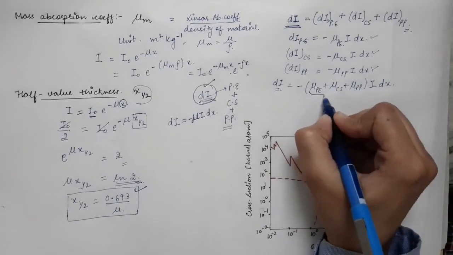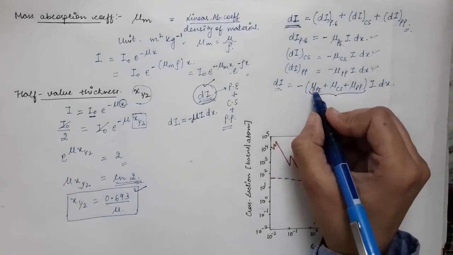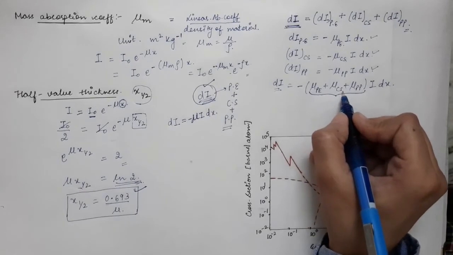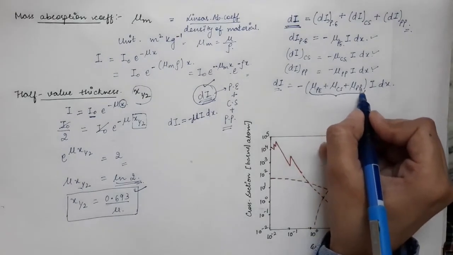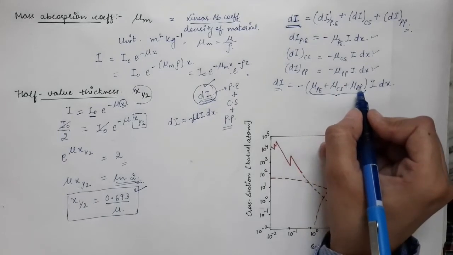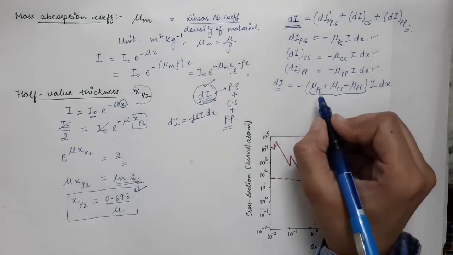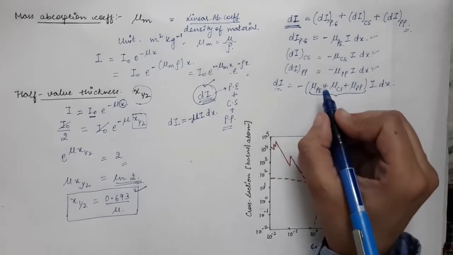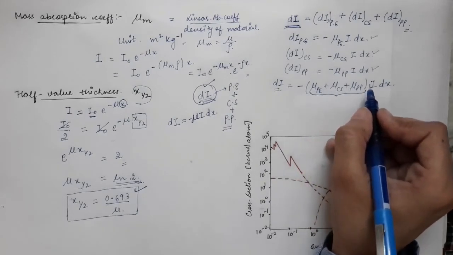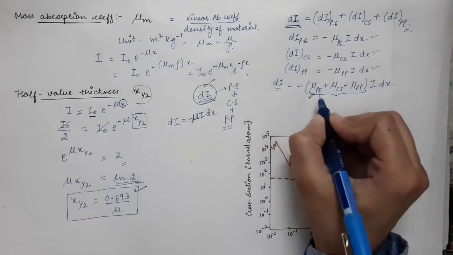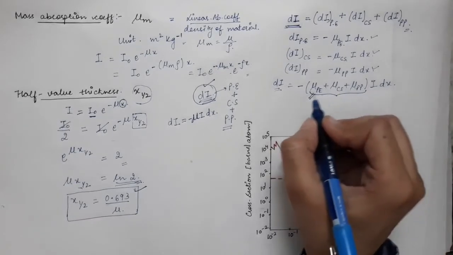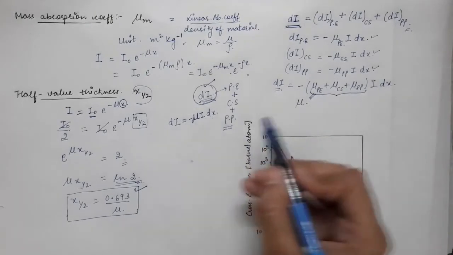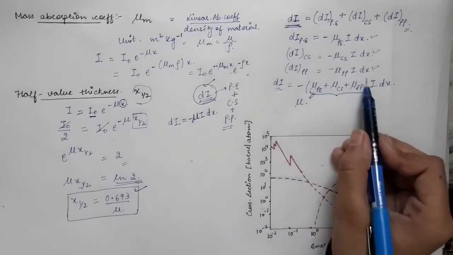And this particular term contains mu_PE, the absorption coefficient corresponding to the photoelectric effect, mu_CS, the coefficient corresponding to Compton scattering, and mu_PP, the coefficient corresponding to pair production. All these three are called partial absorption coefficients. Their sum is equal to mu, because dI is equal to minus mu I dx, and over here we have minus this term times I dx.